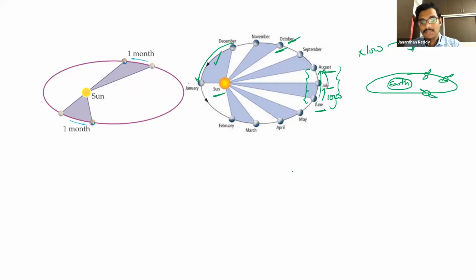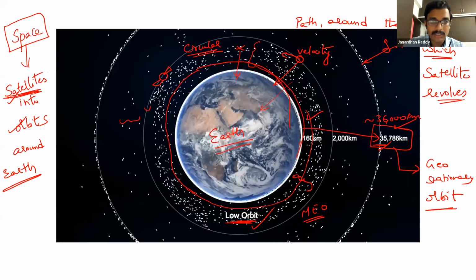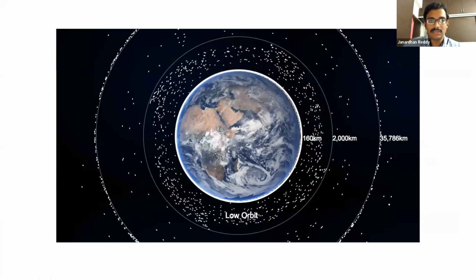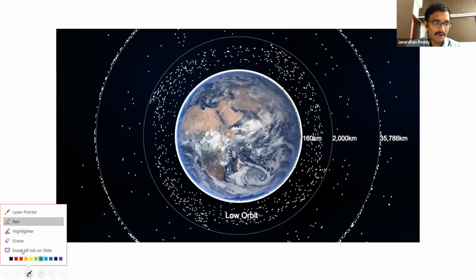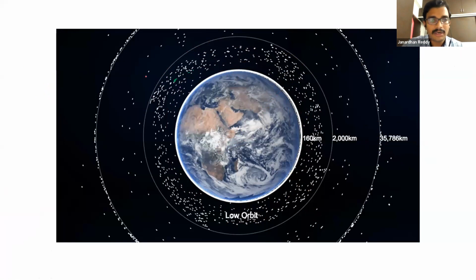Okay, so in this previous picture, all these things which are being launched into the space, all these satellites will have different velocities. Okay, nearer to the Earth, so a satellite in low Earth orbit will have higher speeds when compared to satellites in medium Earth orbit.